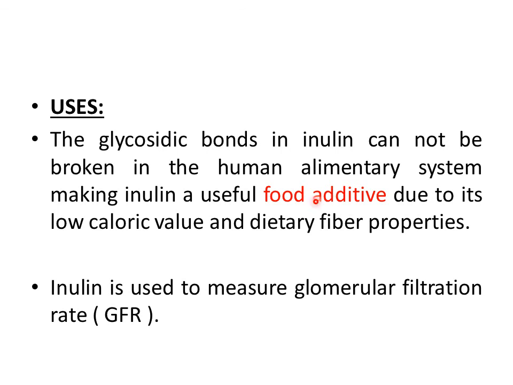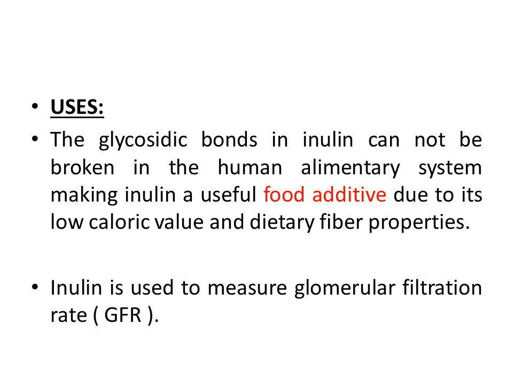And another, and perhaps the most important, use of inulin is that it is used to measure glomerular filtration rate or GFR, and GFR is an indicator of kidney function. So by using the GFR value, we can assess whether the kidney function is normal or not, or whether the kidneys are functioning to their maximal potential or not.